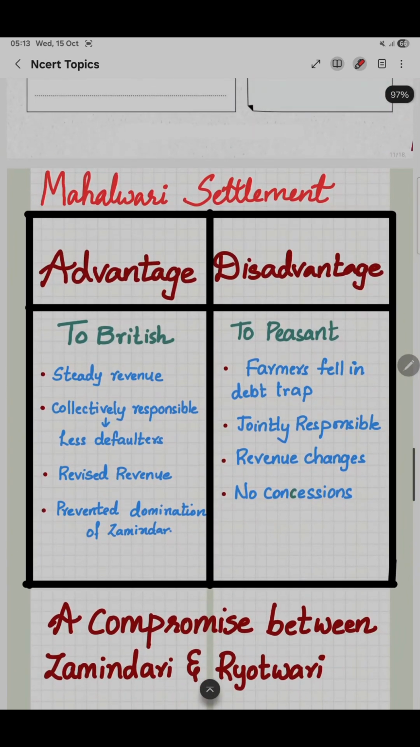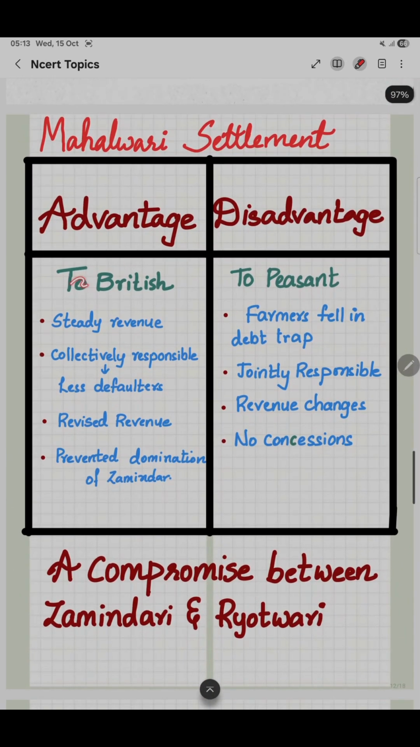Now coming to the advantages and disadvantages. So to the British it's always an advantage because they will get a steady income, and being collectively responsible, they will have fewer defaulters. If one is not paying, others will be responsible for it. Next, revised revenue, they will keep on changing the revenue based on the production. It prevented domination of zamindar. Because zamindari system had problems, they introduced this Mahalwari where peasants are responsible